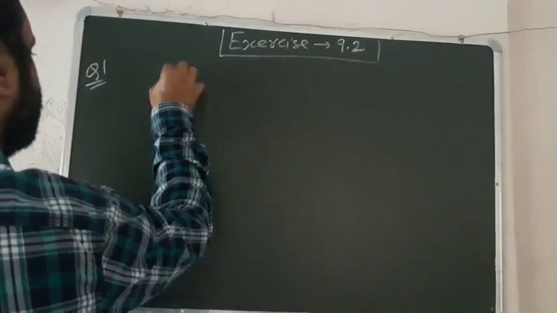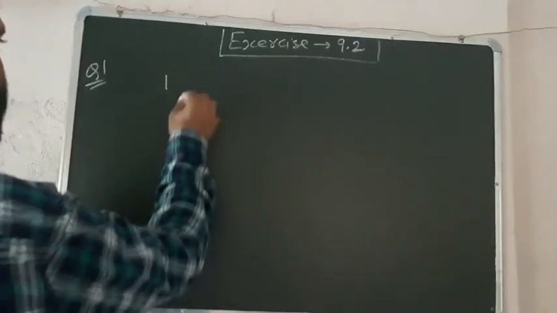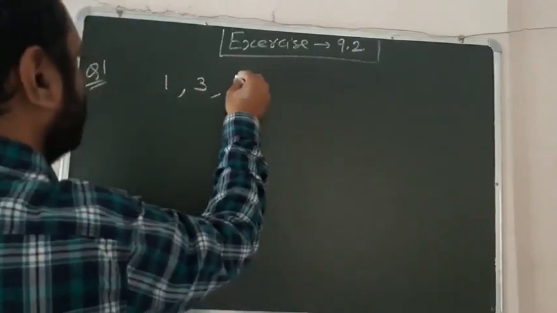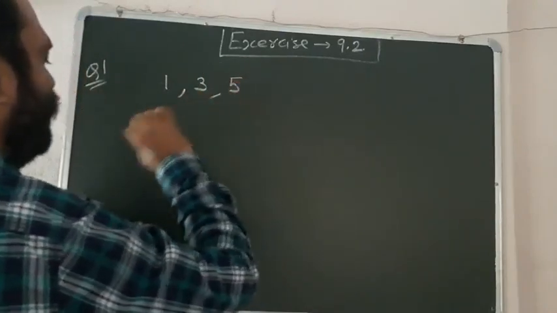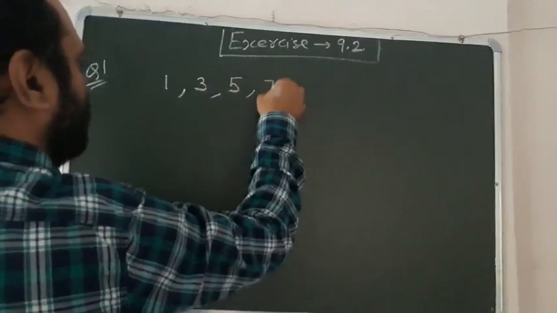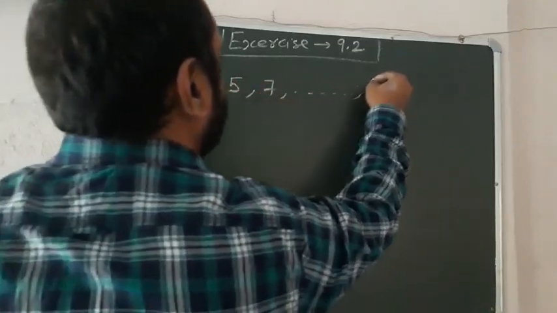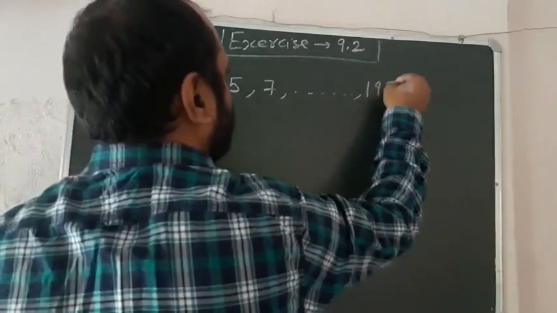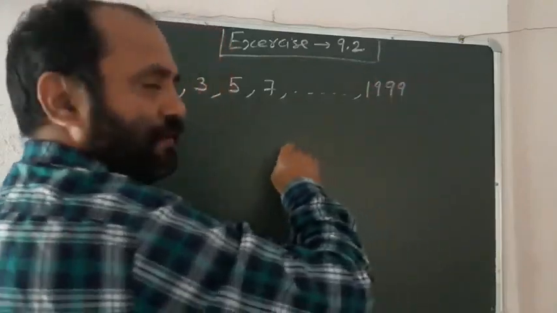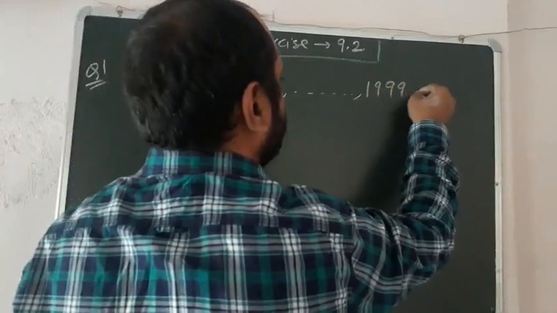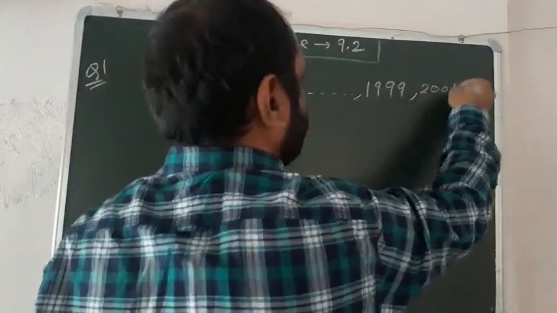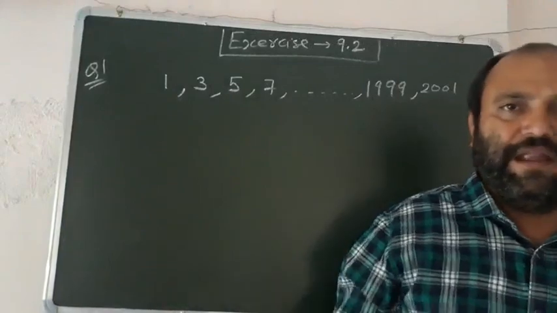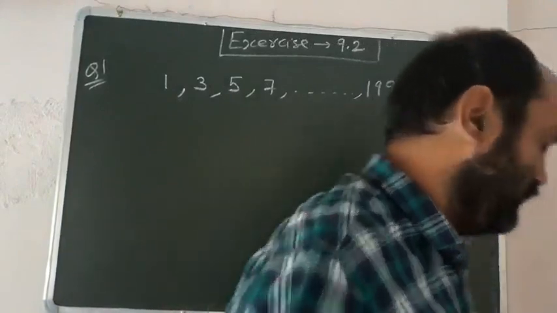So its first term is 1, second term is 3. We take odd integers, so third is 5, then 7 and so on. The last term we have is 2001, so the one before it will be 1999 and next is 2001, right? So this is the resulting sequence. You have to find the sum of this sequence.